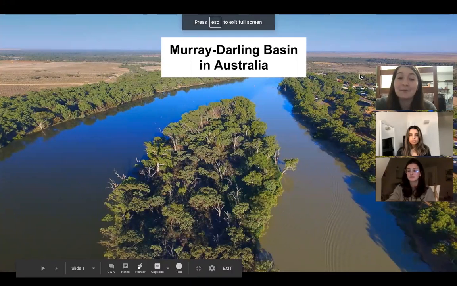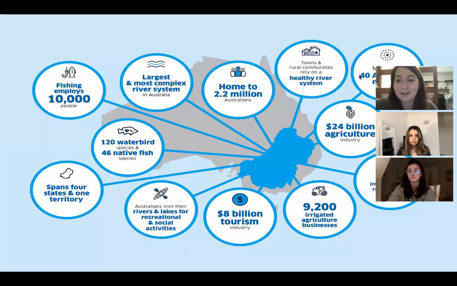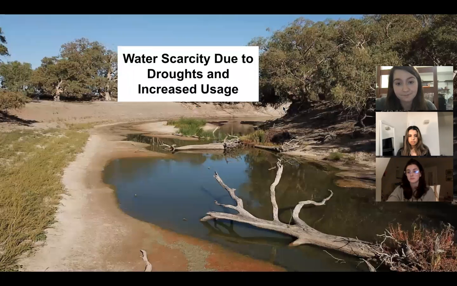Today we will be discussing the Murray-Darling Basin in Australia. I've included this slide in our PowerPoint because it has several reasons why this basin is so important to Australia and the communities in Australia. For example, it's home to 2.2 million Australians. It is $24 billion worth of agricultural industries. It is $8 billion worth of tourism industries, and it has 120 water bird species and 46 native fish species. Those are just a few of the examples of why this is so important.